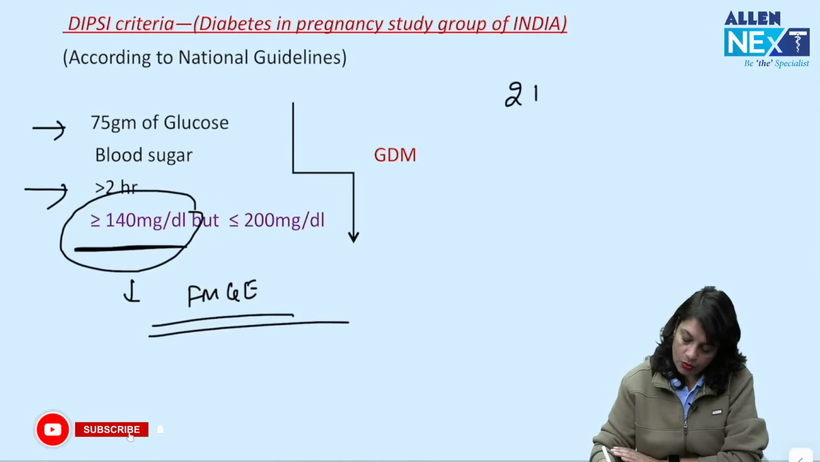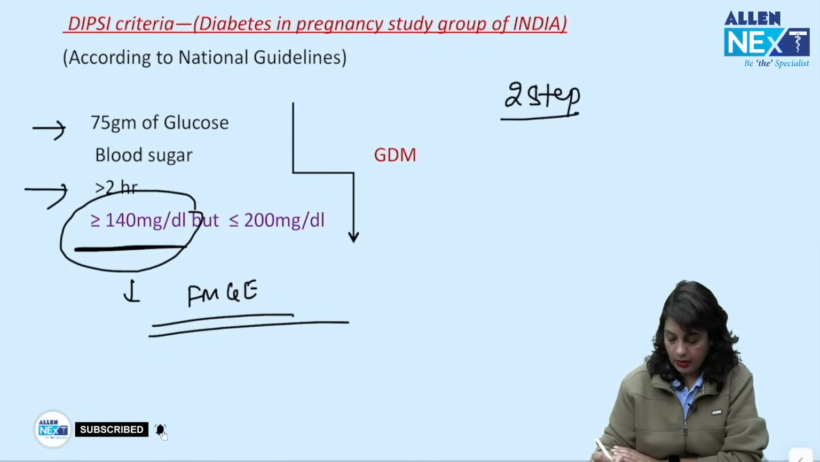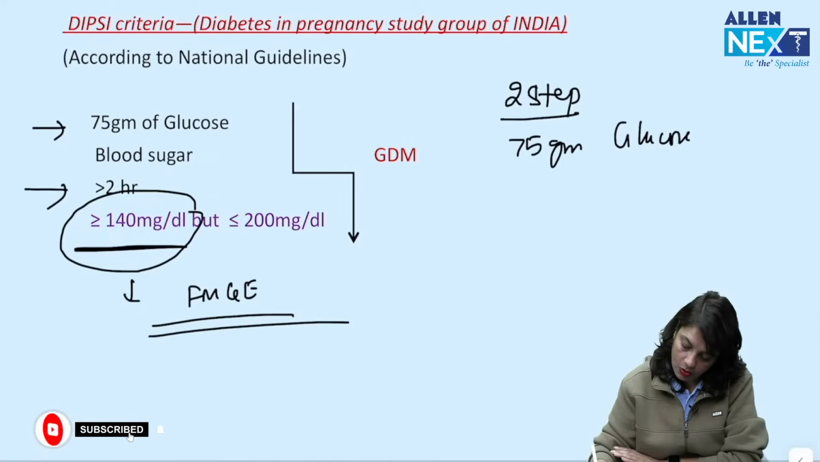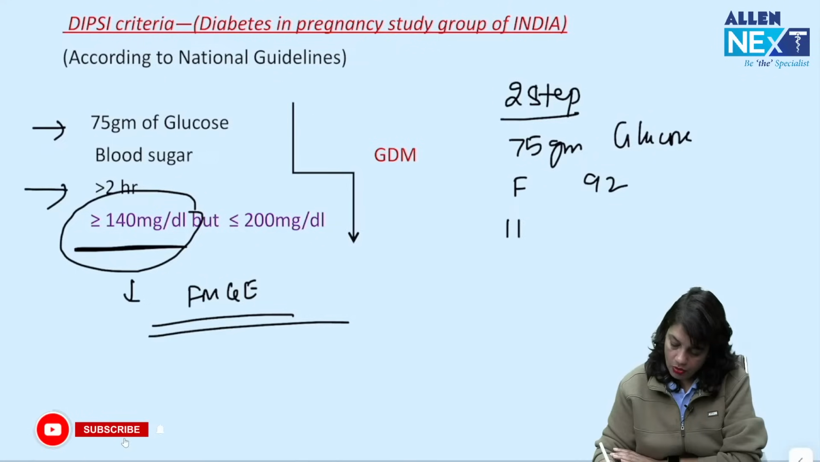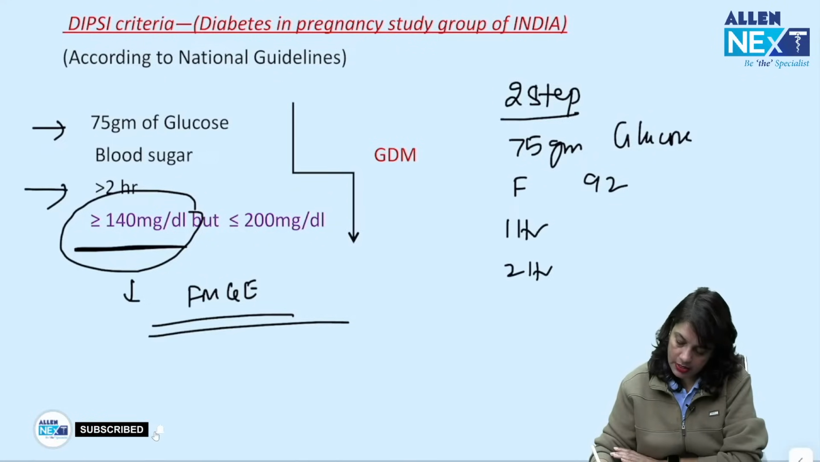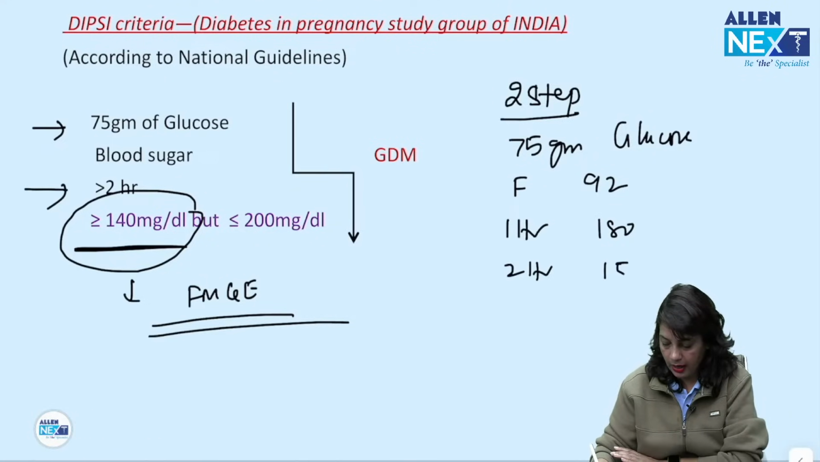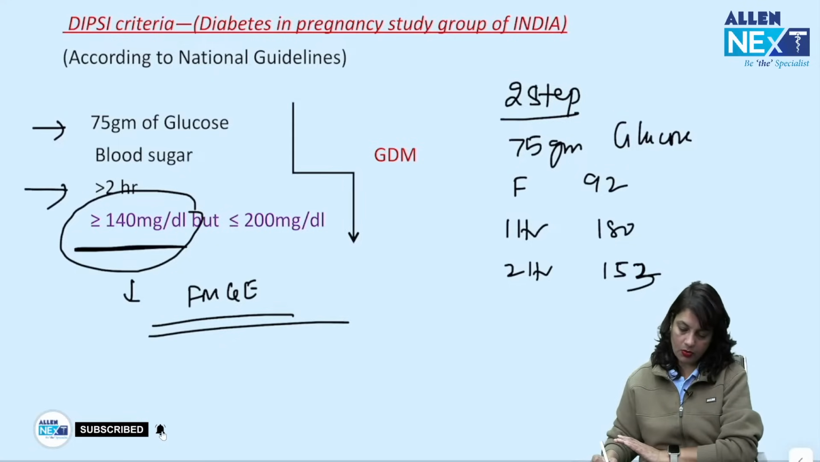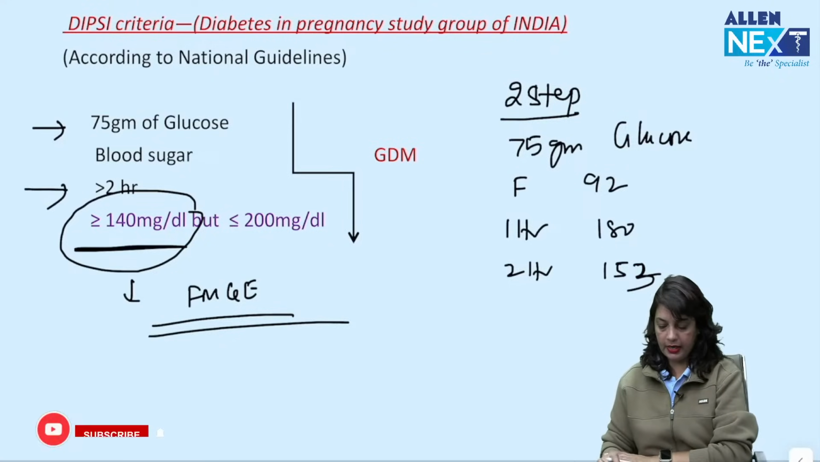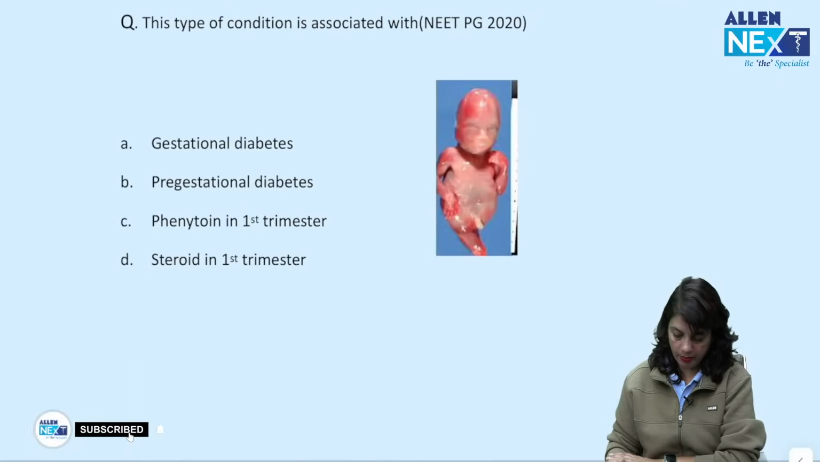If it is a two-step criteria, you give 75 grams of glucose, you take fasting sample 92, after 1 hour 180, after 2 hours it should be 153. Okay. So this is 92, 180 and 153, you should remember.